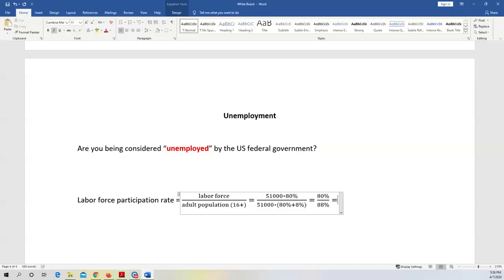And this is equal to what? 80 divided by 88. So what's the answer?